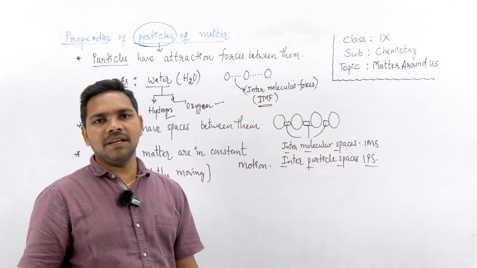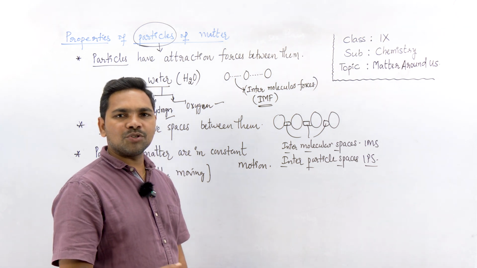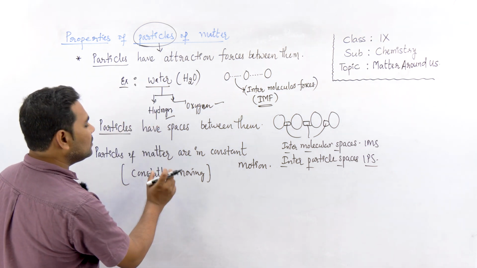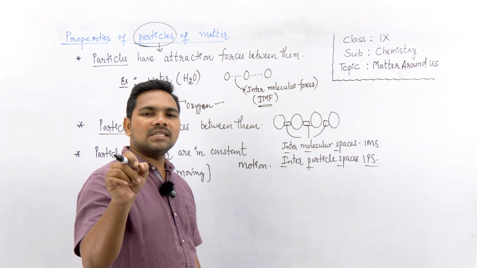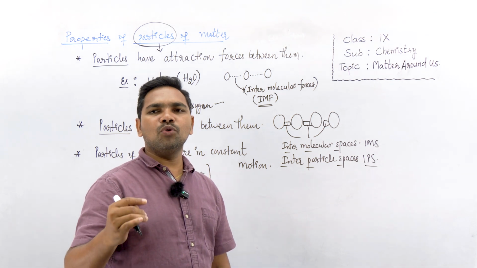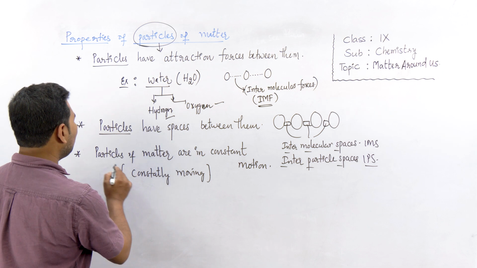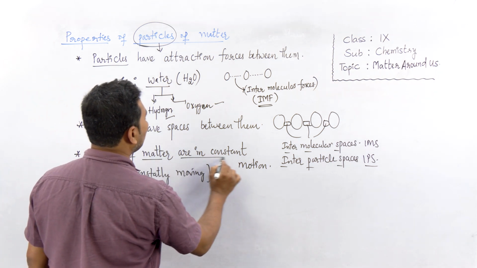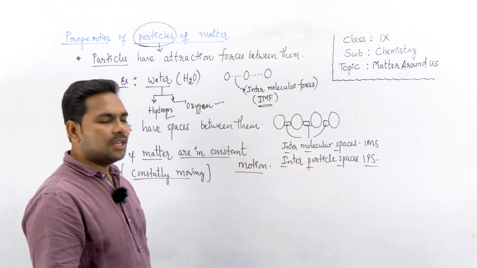It comes to the living room, the study room, the hall, everywhere, because of the smoke. The incense stick particles, when lighted, start constantly moving and spread throughout the available space. So from this we understand that particles of matter are in constant motion.